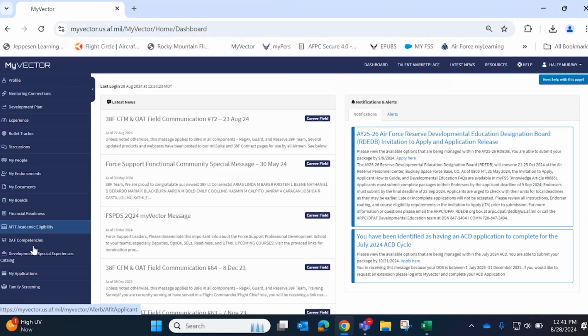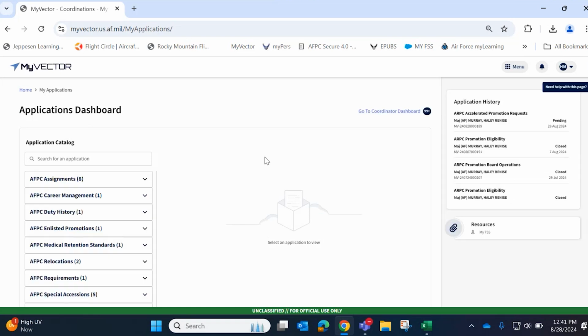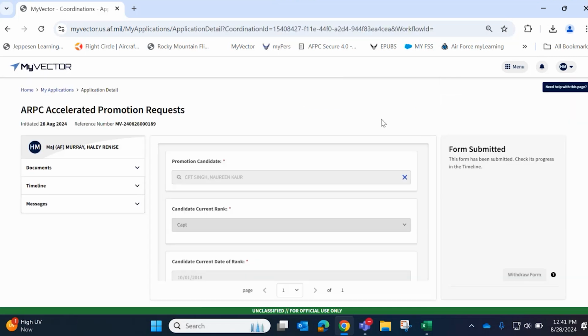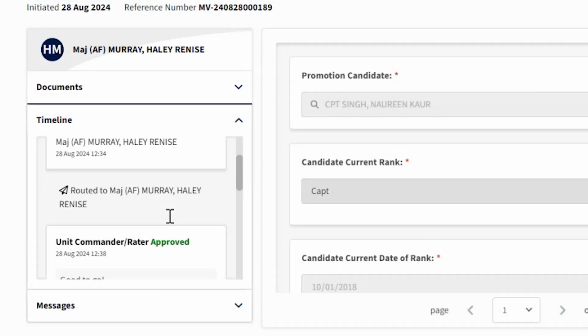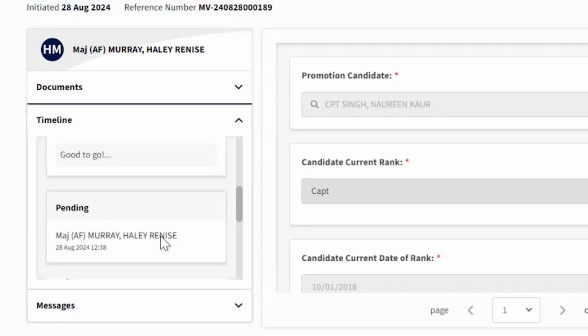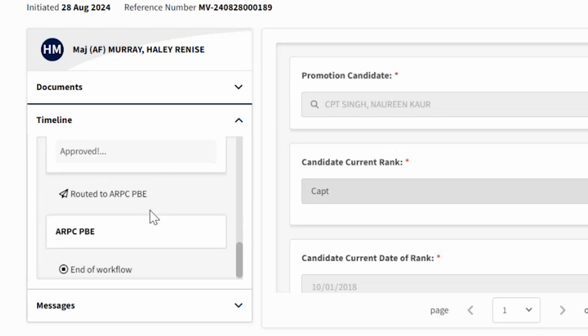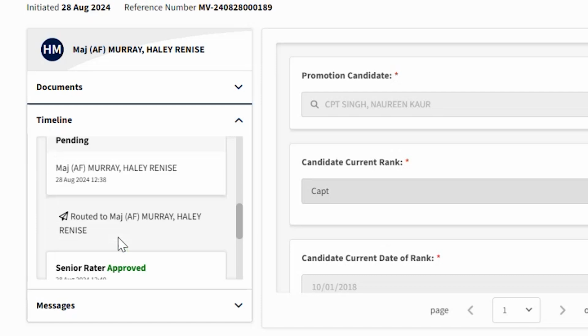And to finish this out, if you were the initiator of this ticket, this is what it would look like if it was successfully sent. So you'd go over to application history. You'll see here that this was the ticket that I originally submitted and has been coordinated on. And now I'm going to see where it's at. So it was submitted. It was approved by the rater. It was approved by the senior rater. And now it has routed to ARPC PBE.